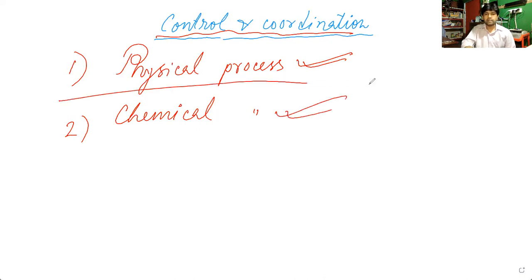So what are these? We will discuss first the physical process, or physical coordination. From the name, I think you are coming to know that it is a physical process.